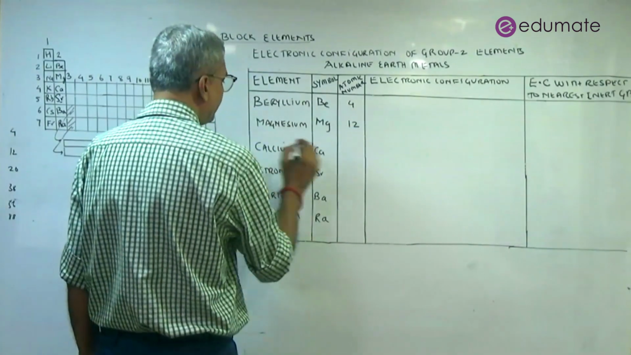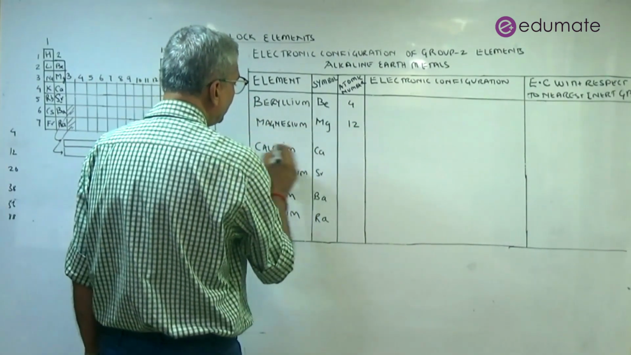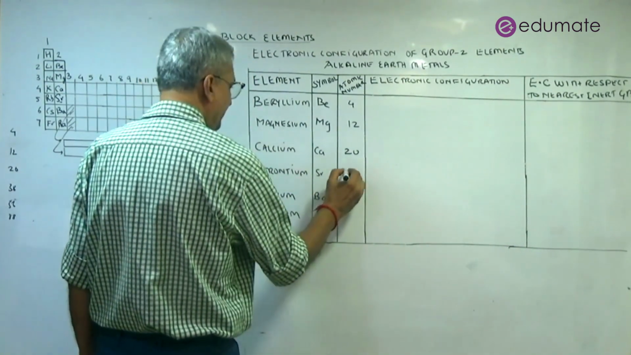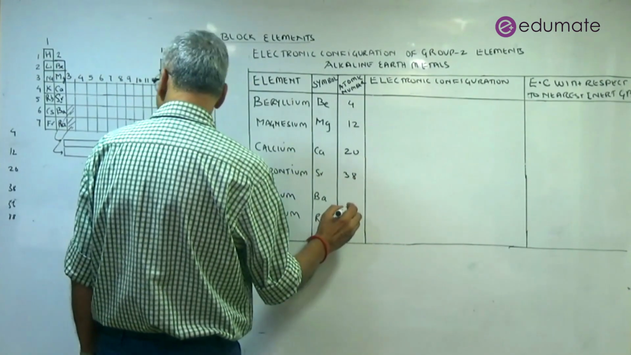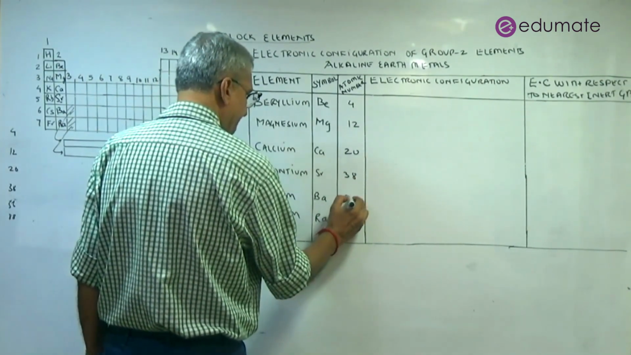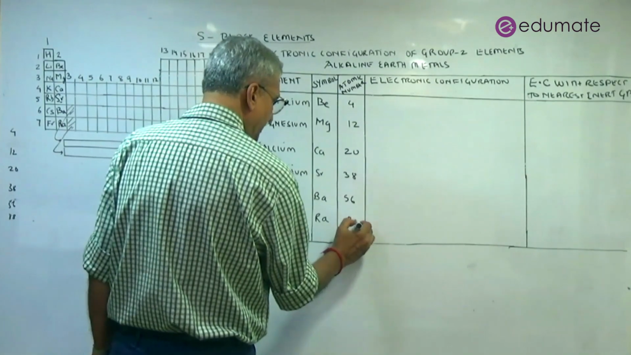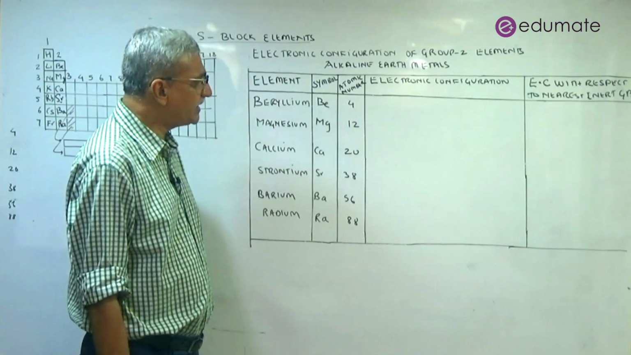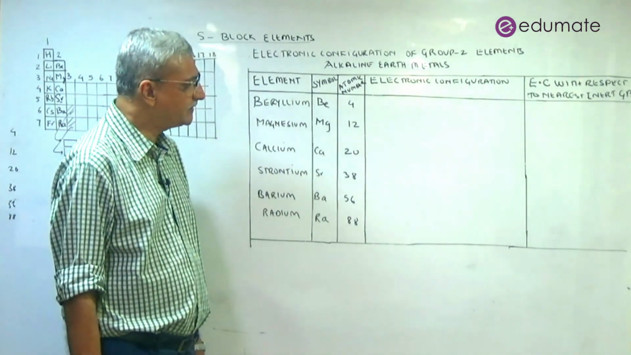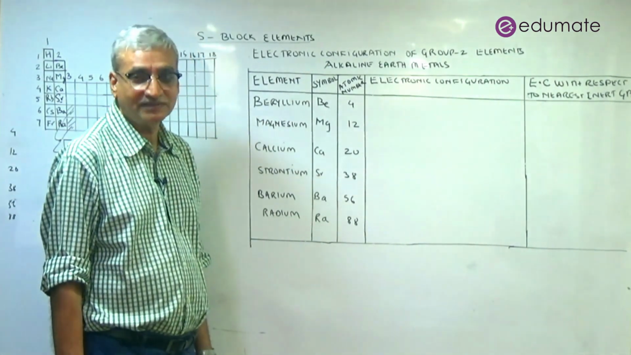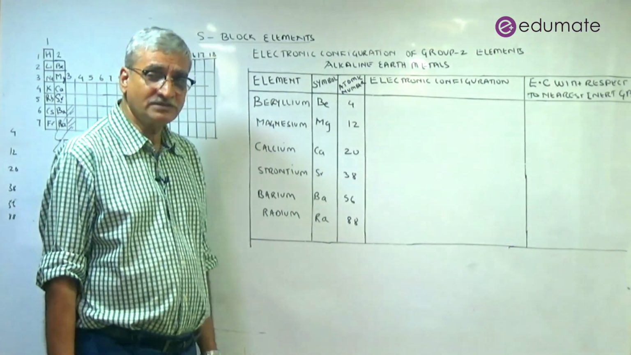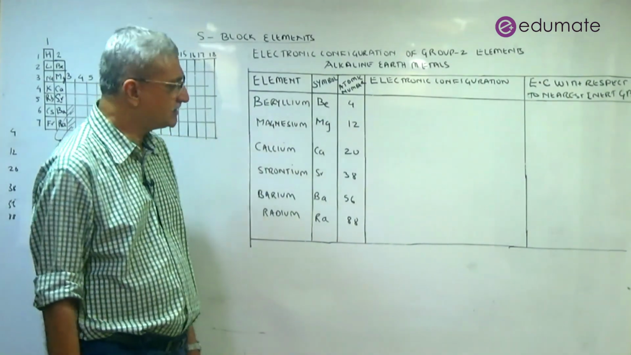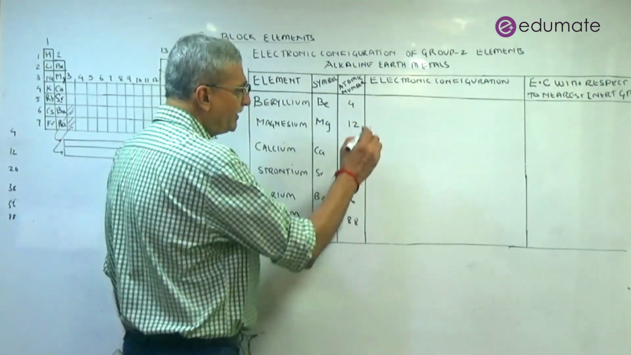We have lithium, sodium, potassium 19, calcium 20. So we have strontium will be 38. Barium will be 56. And radium will be 88. So the same way, we now write down the electronic configuration according to Aufbau principle. Yes, clear. So Aufbau was not a name of a person. Aufbau means to build up. It is clear.